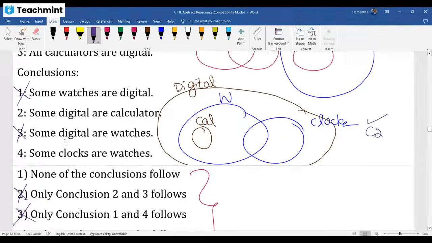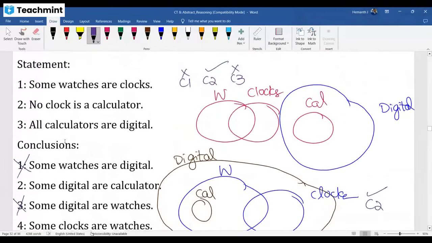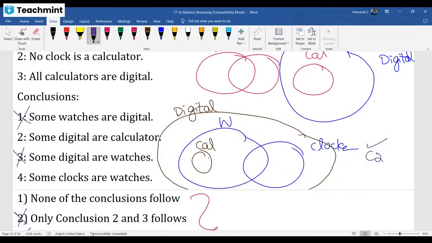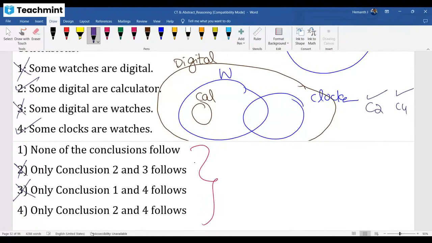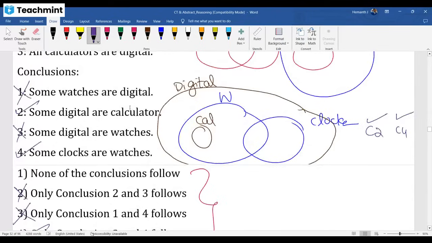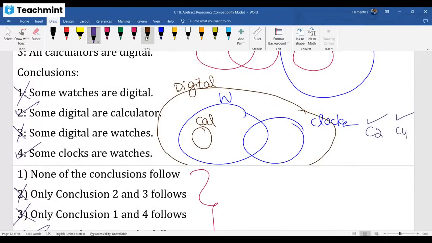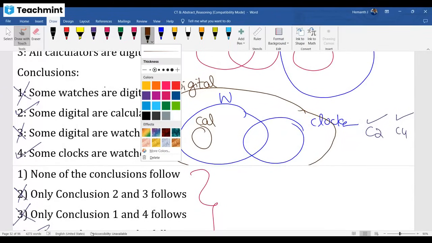Let's see about the fourth one. Some clocks are watches. Yes, clocks and watches are connected. Correct. Here also you observe, in clocks, some part is occupied by watches. Correct. So second and fourth are correct in all diagrams. So you can go with only 2 and 4 follow. My dear friends, option 4 is correct here. Syllogism basics we have already given in the introduction video, so kindly work on it.